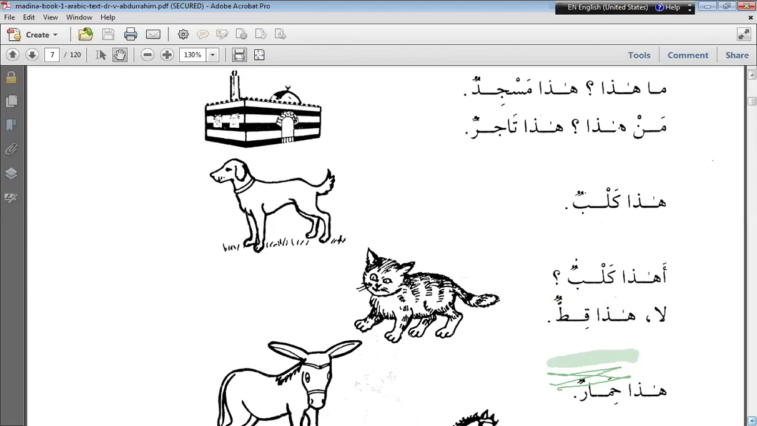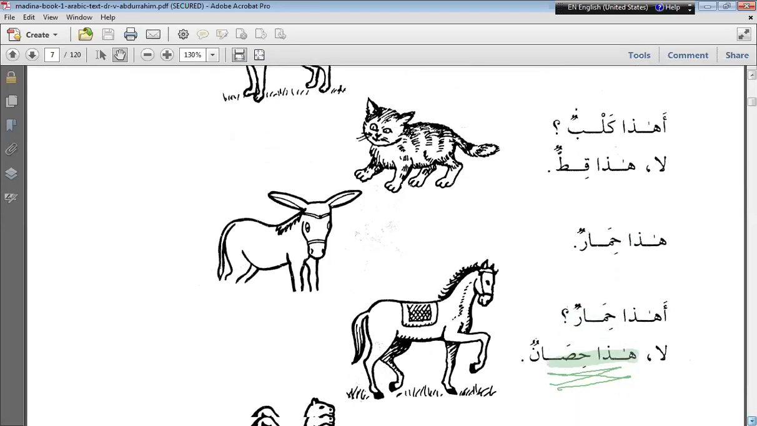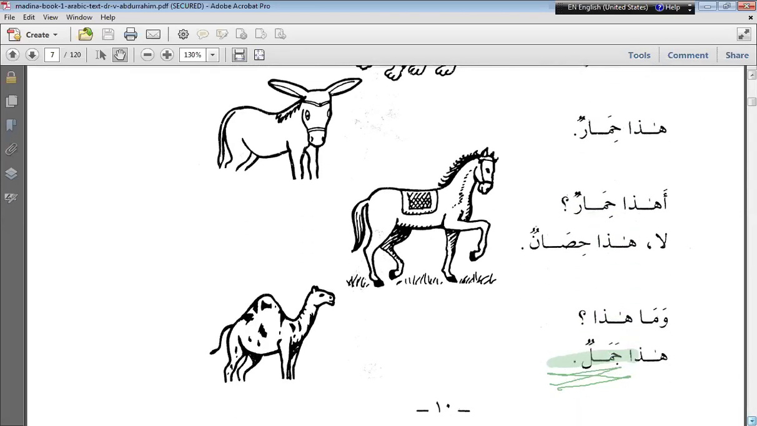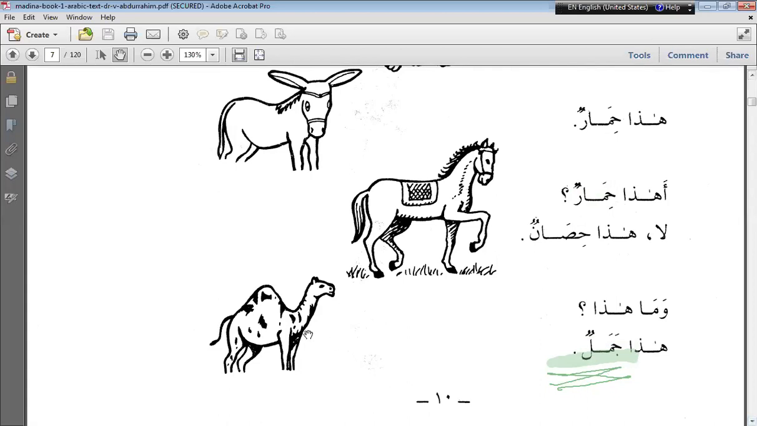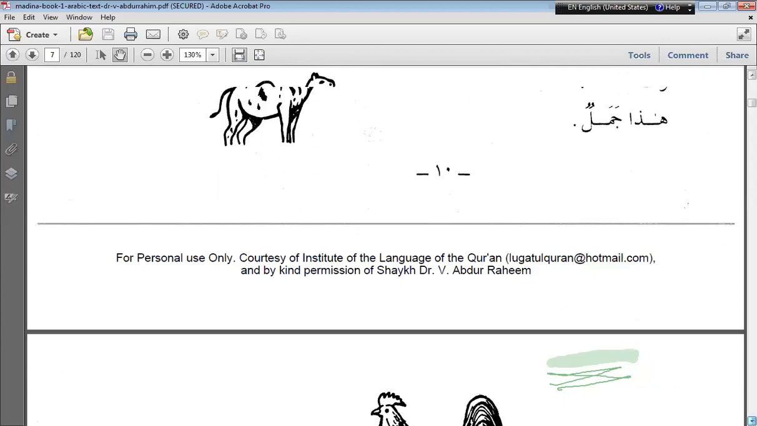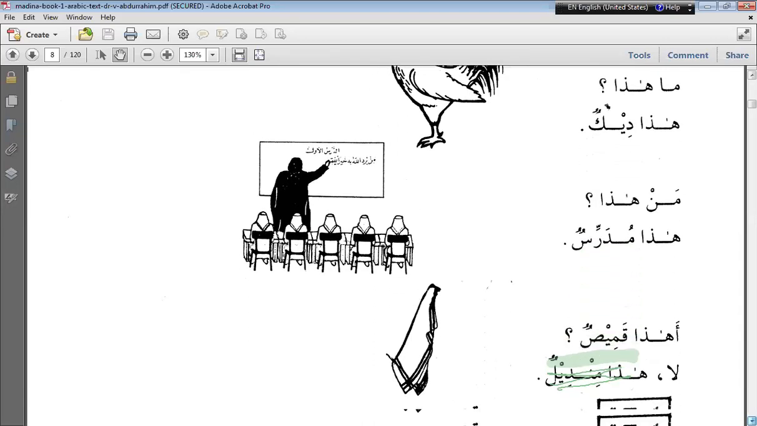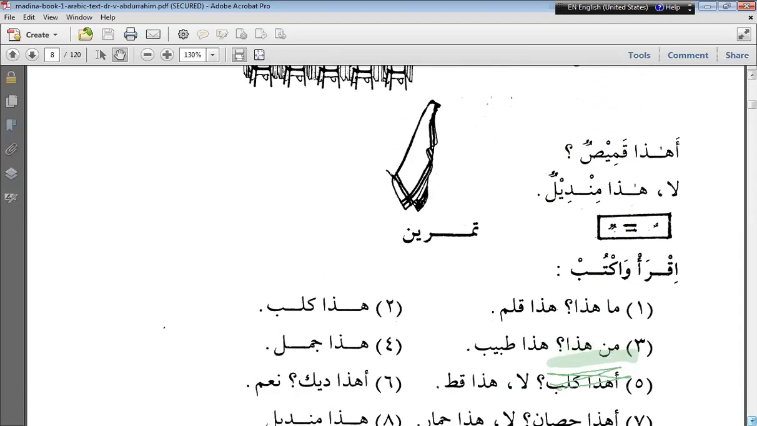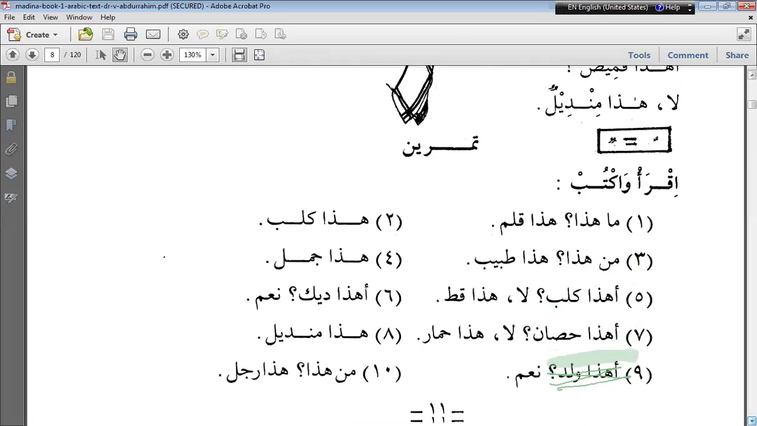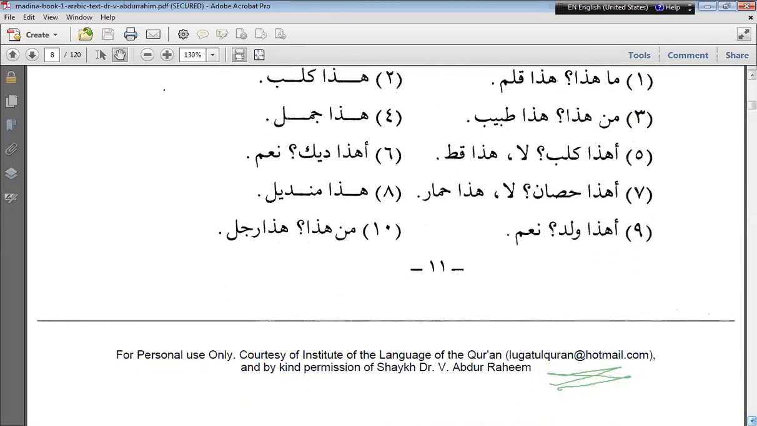Haza himarun. Himarun means donkey. Hisanun means horse. Jamalun means camel. Now this is the page we have done. Today we have done this page. Now we switch over to a new lesson. In that new lesson, there are only 2 pages. We won't take much time, inshallah.